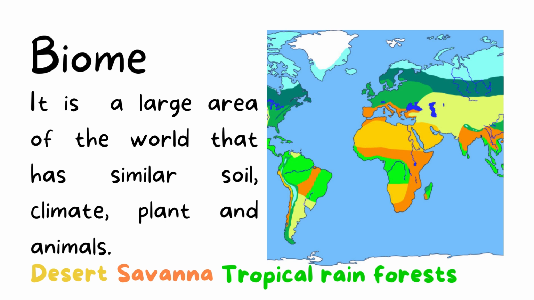Also, the orange parts represent the savanna, and the green color represents the tropical rainforests. Each of those areas, as you see, covers a large part of the Earth and has a similar climate and similar living organisms, so we can say this is a biome.